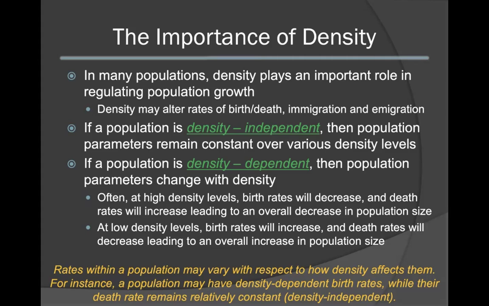Rates within a population can also vary with respect to how density affects them. For instance, a population may have a density-dependent birth rate, however, their death rate may remain relatively constant and would act as if it is density independent.